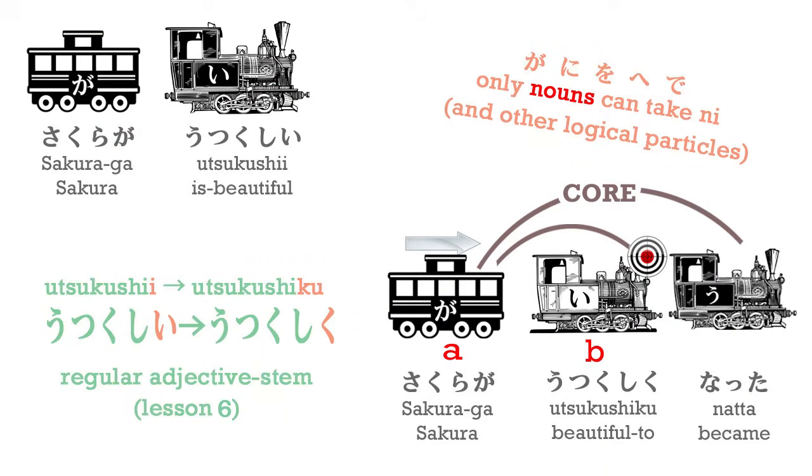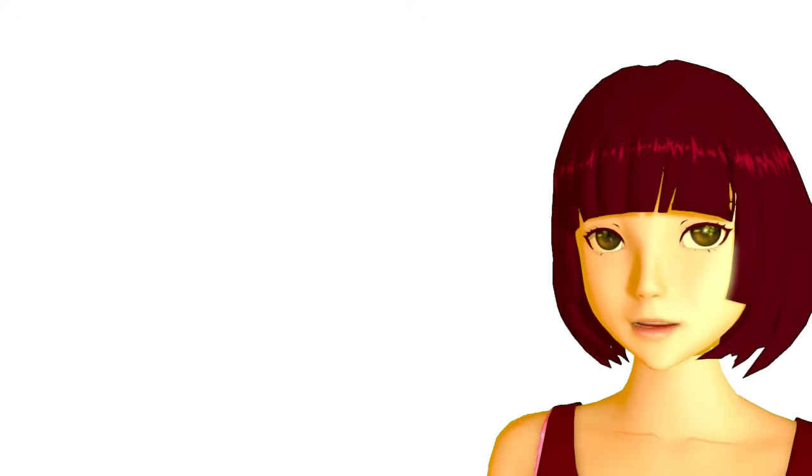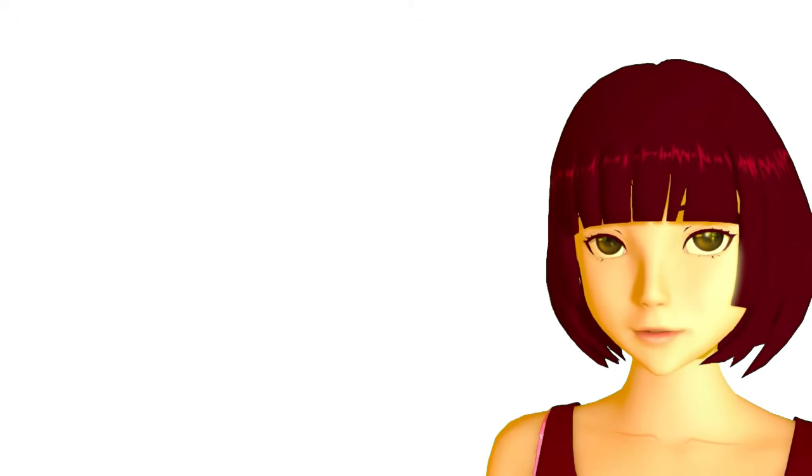So we take off the i and add ku, and that's all we need to do. That's how we use it. Sakura ga utsukushiku natta. Sakura became beautiful. Natta is the past of naru, because naru is a godan verb. It has to be a godan verb, because it doesn't end in iru or eru, it ends in aru. So now we know some ways of expressing subtler concepts like intention, purpose, transformation, and we have leveled up.